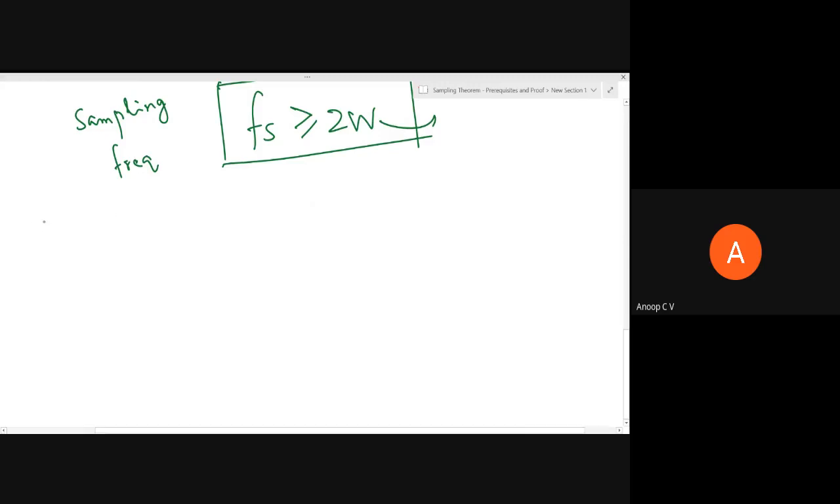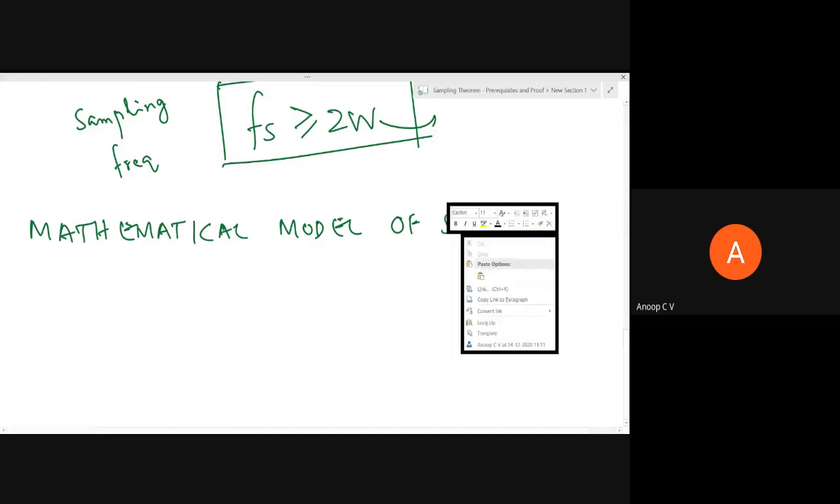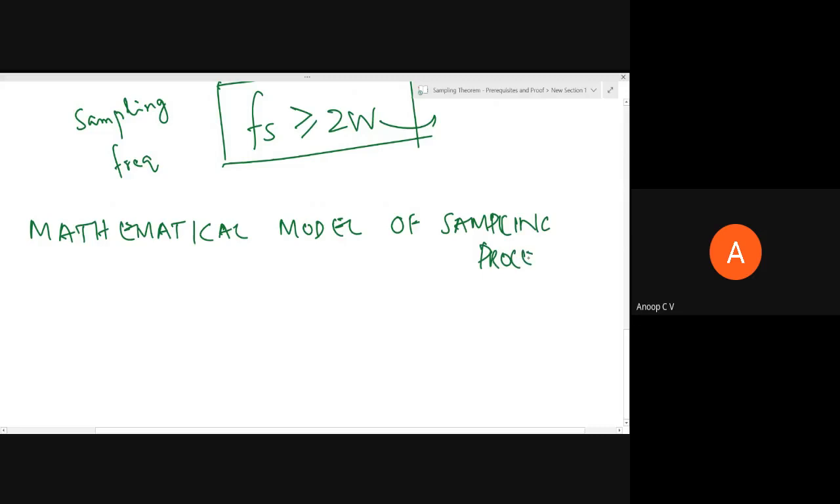Before that, we'll see how we can mathematically model the sampling process. Mathematical model of the sampling process. I'll consider a finite energy signal, a part of it, which is defined for all time, and I'm considering a part of it. If you consider the spectrum of the signal, it will be something like this. It will be band limited to W hertz.